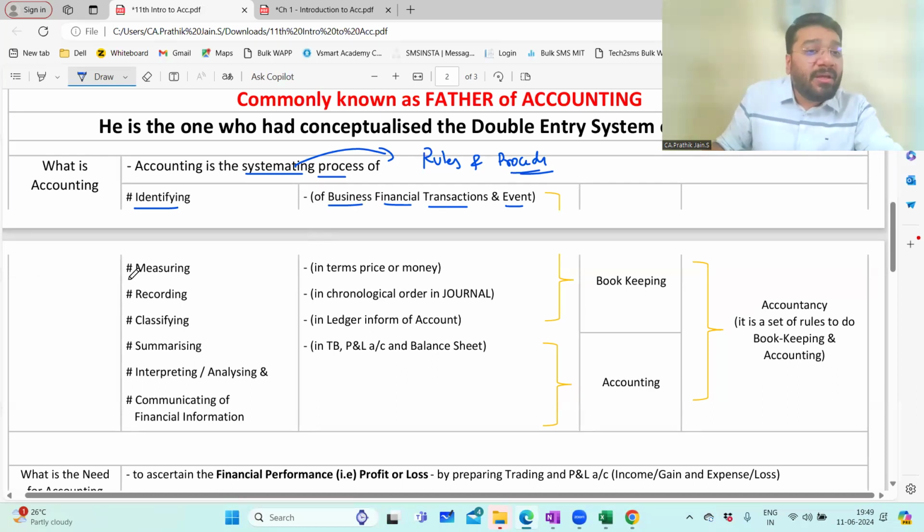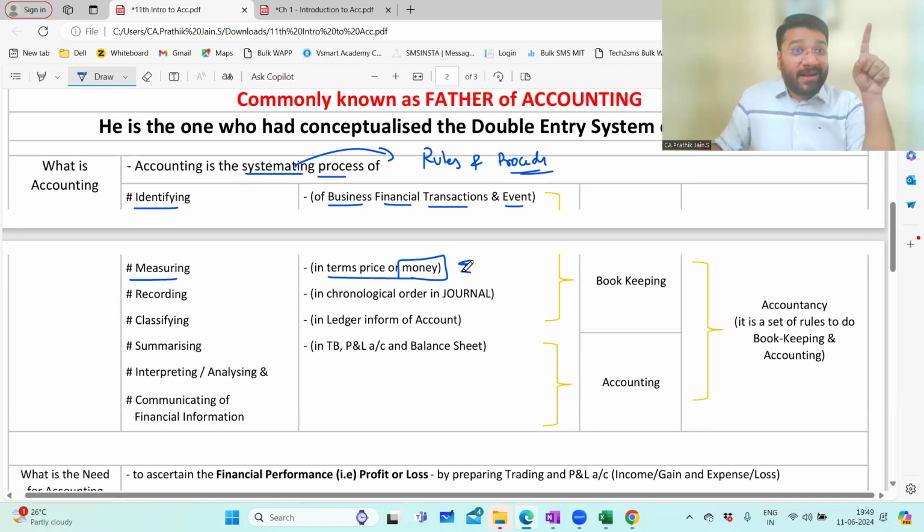Then second is measuring. Measuring what? Measurement in terms of money, a common denomination of rupees. In India, it is INR. So you have to measure that in terms of a common denomination. The most famous denomination in our country is INR.